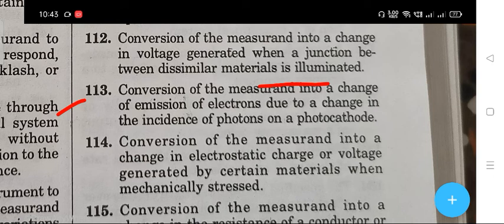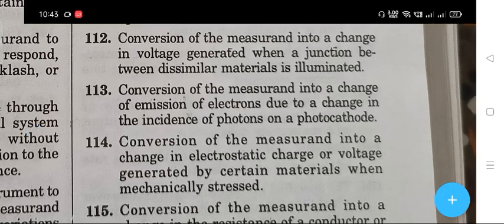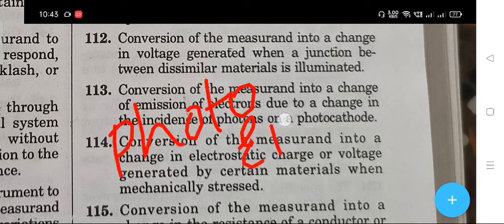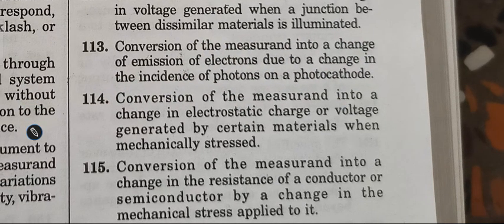The next question 113 is conversion of the measurement into a change of emission of electrons due to change in the incidence of photons on a photocathode. The right answer is photoemissive.